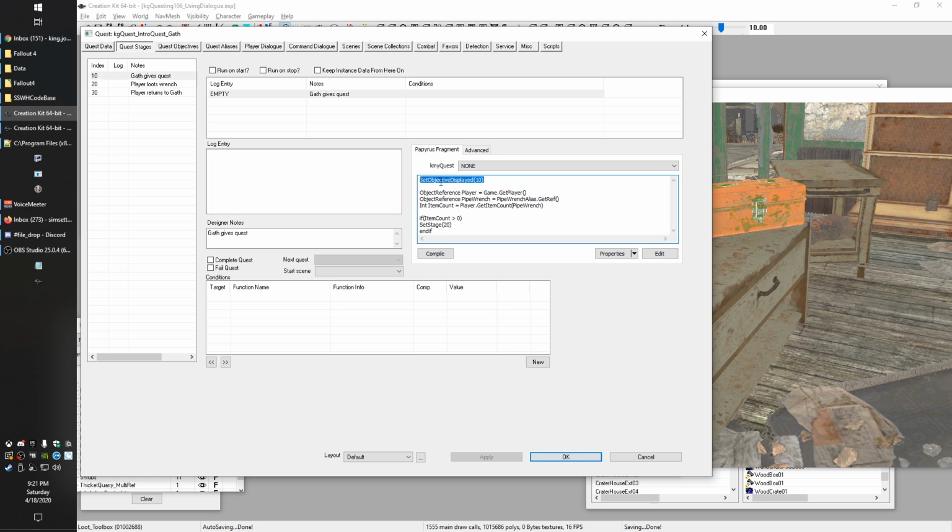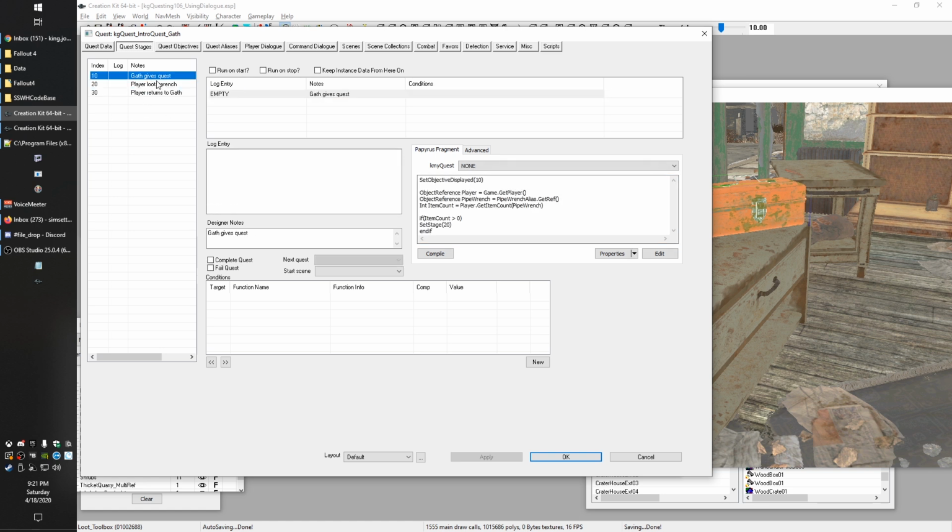If they're going to immediately get the objective to get the wrench, it's then going to check their inventory. If they already have it, it'll immediately set stage 20. So then stage 20 will fire. It's going to complete objective 10. So it'll immediately complete that objective that says they need to fix the wrench, and it'll say return it to Gath, and then that'll display, and then they'll be eligible to talk to Gath again. And when they do, it will complete all of the objectives and complete the quest and give us the XP.